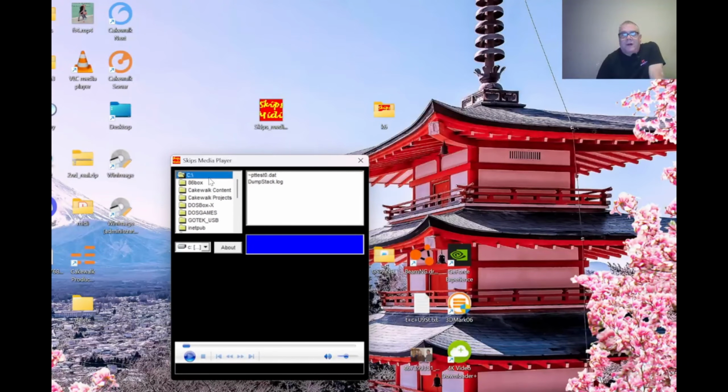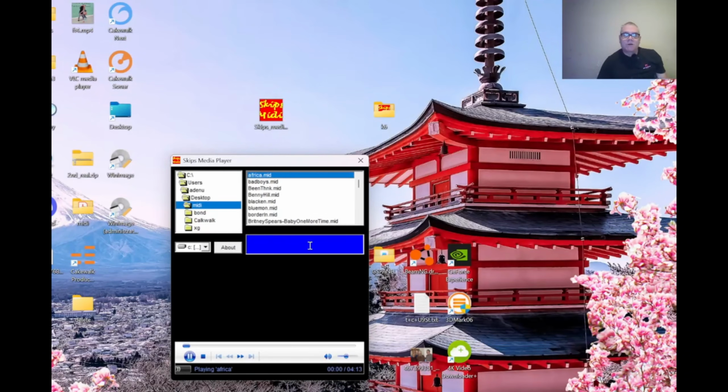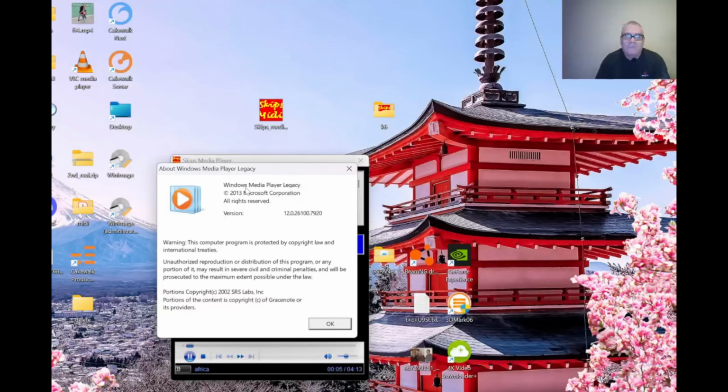And what's weird about it is if I go to Users, and I scroll down or up, I want to go to my desktop. If I scroll up, the mouse button seems to do unusual things. I'm not sure, it just seems like it works differently. So if I go to the desktop, we're going to go to the MIDI directory and we play a song now. So notice here, we have Media Player 2013. I didn't change any of this, like this same file.